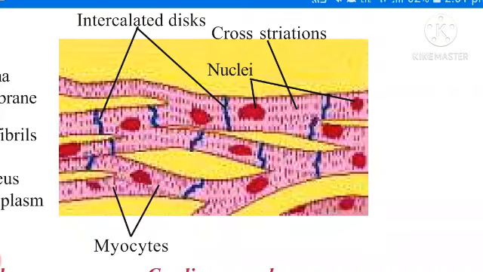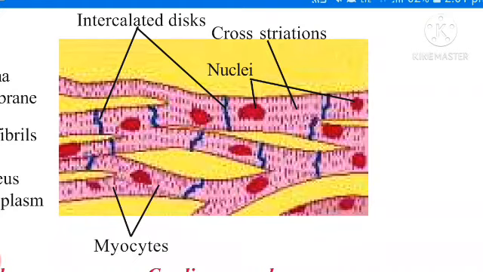It contains some cells like myocytes, and intercalated discs are present, and cross striations also present. Means light and dark bands are existed in the cardiac muscle. Their involuntary nature means movement of heart is not under control. So it is also called as involuntary muscle. They are present in the heart, so they are called as cardiac muscle. They have striations, so striated muscle.